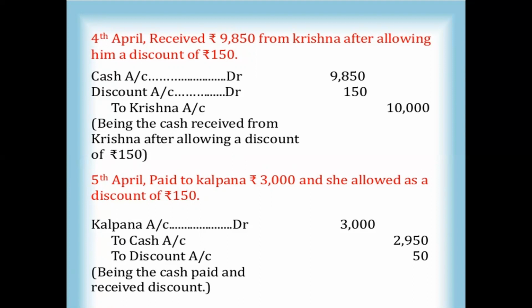And he was allowed a discount of 150 rupees by the organization. So 150 rupees reduced, and cash is coming inside. So the 150 rupees reduced means it is debited to the organization. That's why cash account debit 9,850 rupees and discount account debit 150 rupees to Krishna account. Krishna is the giver, so it is a credit sale. So that is being the cash received from Krishna after allowing the discount of 150 rupees. He reduced 150 rupees and provided a discount to the organization. So we will write it like this.